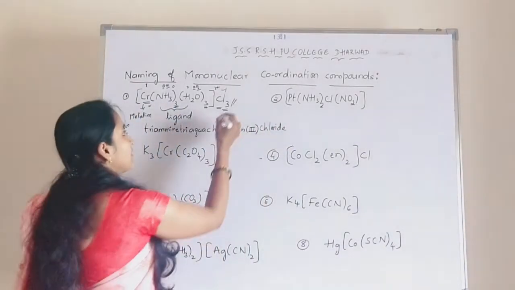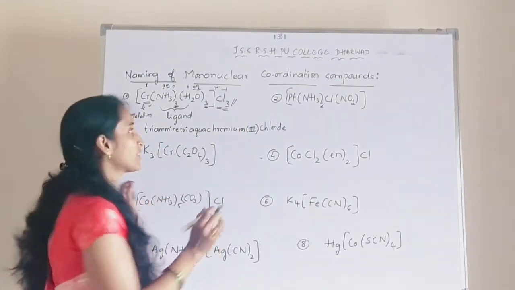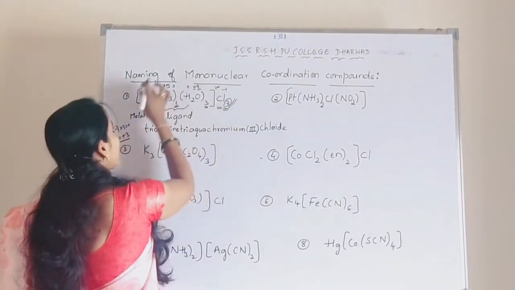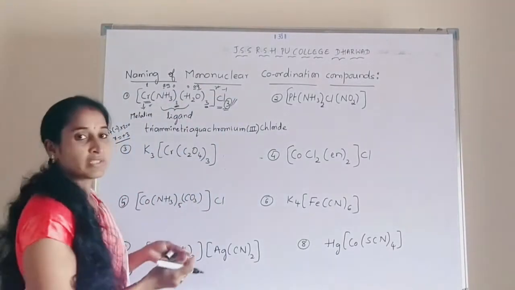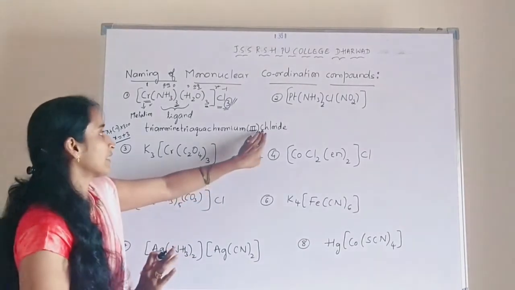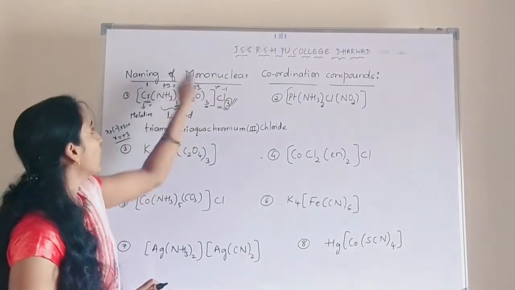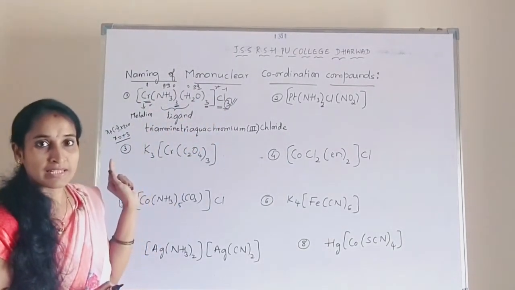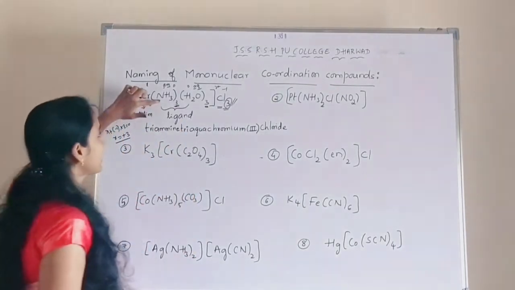And the number, we cannot use this number, because this number is to neutralize this coordination compound. Understood? So we are not using trichloride. It is simply written as chloride. Understood? Because this number is neutralizing the whole coordination compound. Is it clear? So this is the name of this coordination compound.